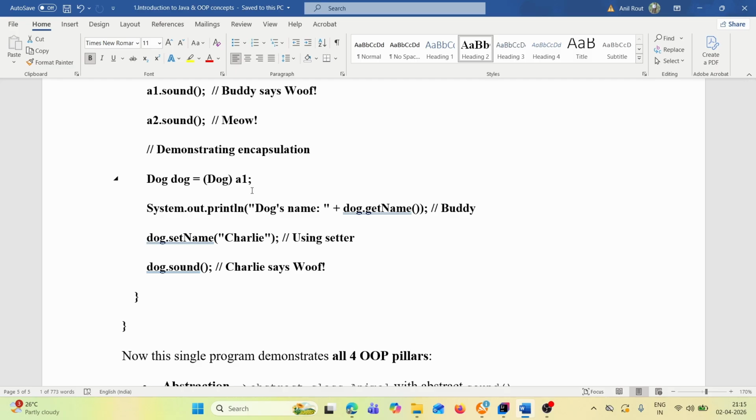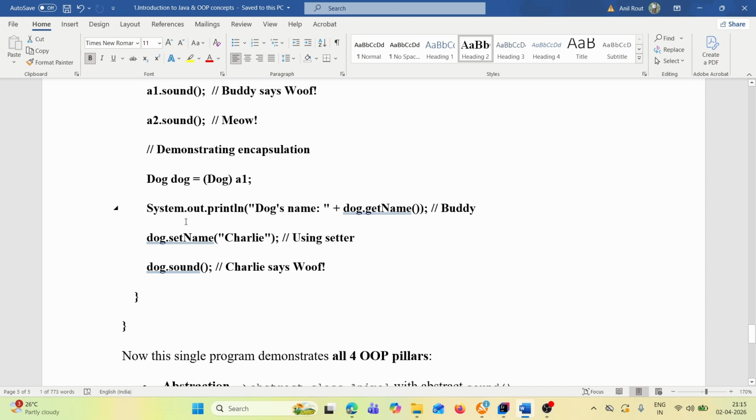So basically we are converting the Animal class reference into Dog, and we are storing it here. So Dog dog = (Dog) a1.